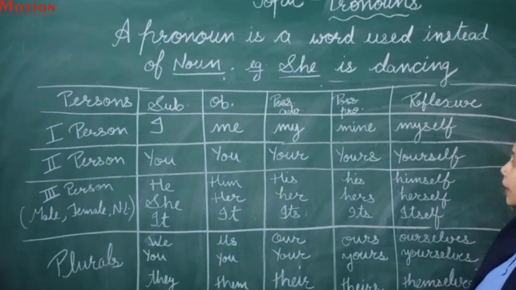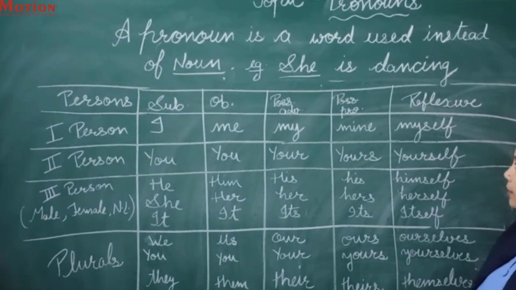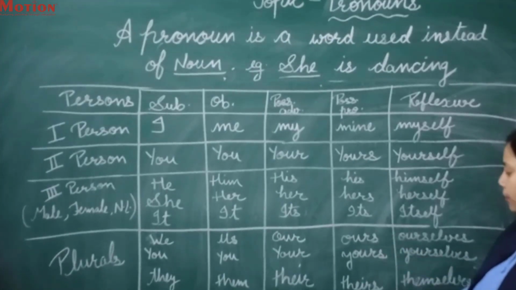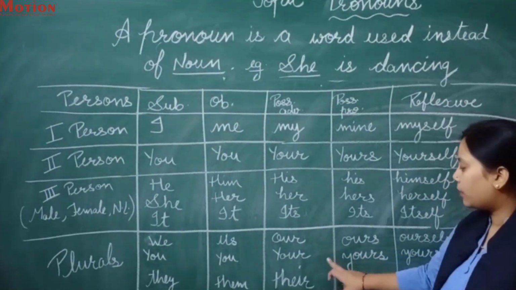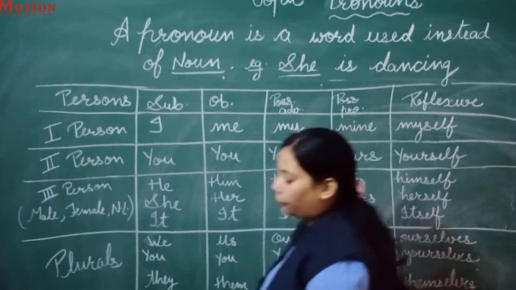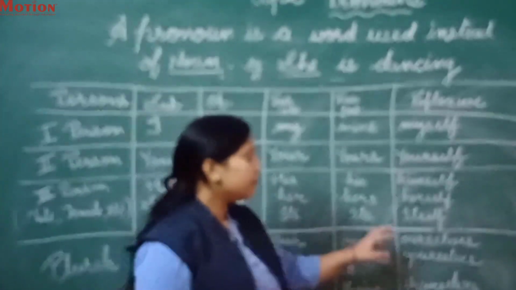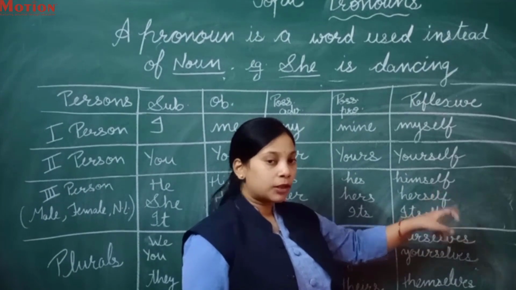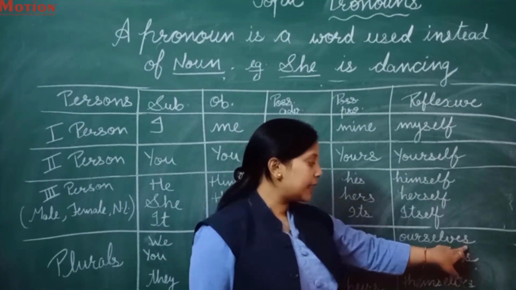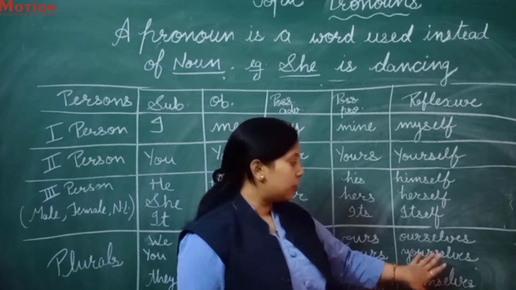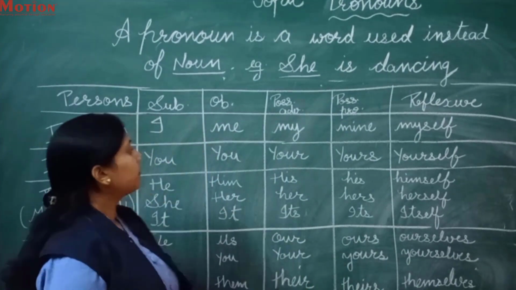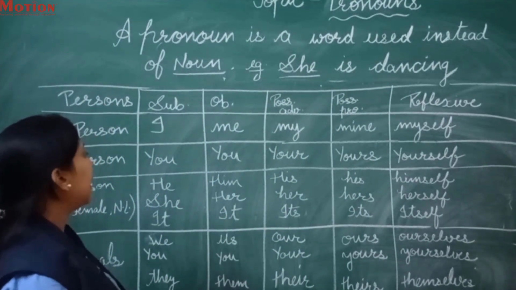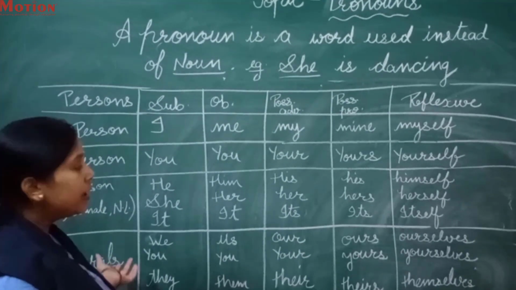Okay, and if you have to use persons as possessive pronouns in a plural formation, then what will you use? Ours, yours and theirs. Okay, we will just add s after the possessive adjective. Okay, and in reflexive pronoun, it is very easy. We have used self in a singular formation, and we have to use selves in a plural formation: ourselves, yourselves and themselves.